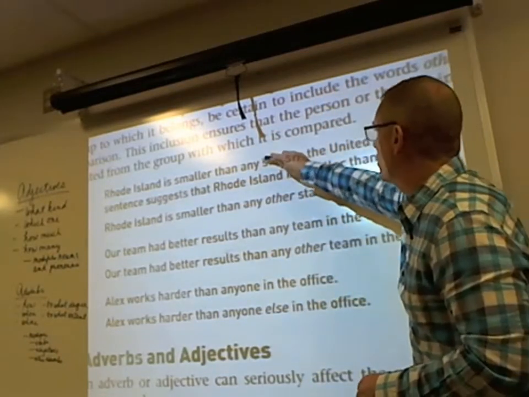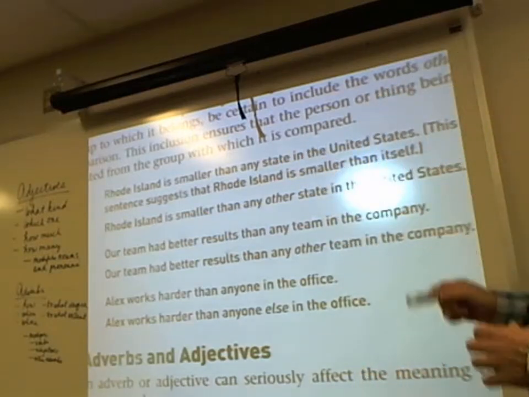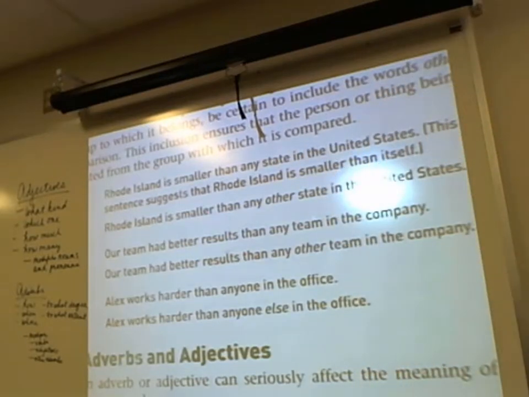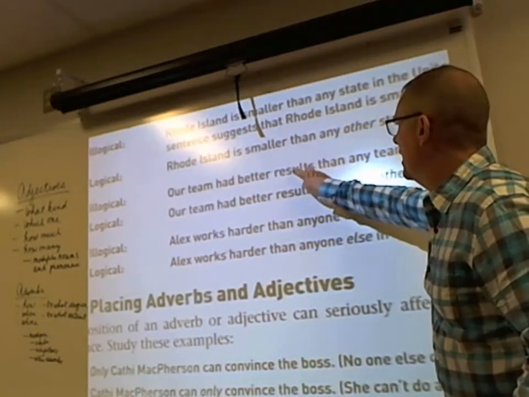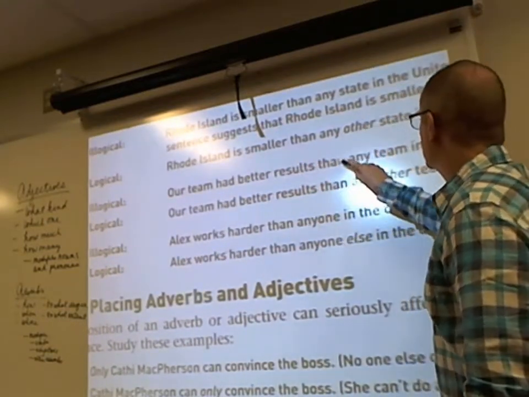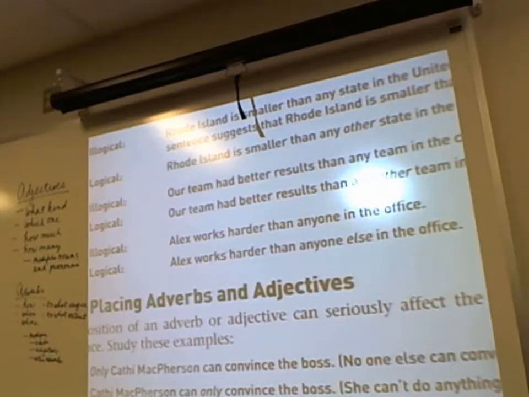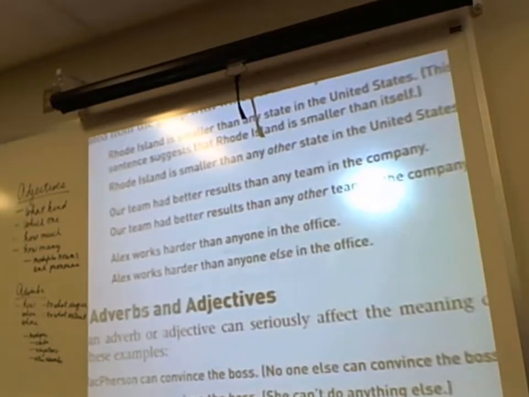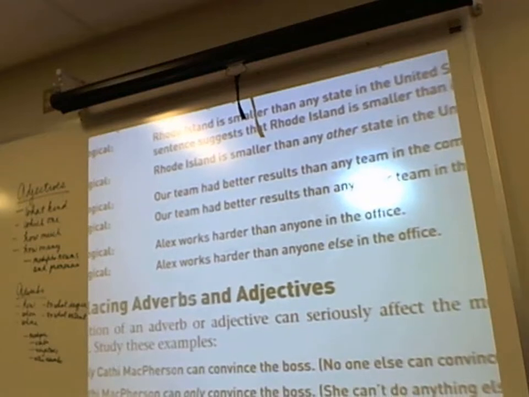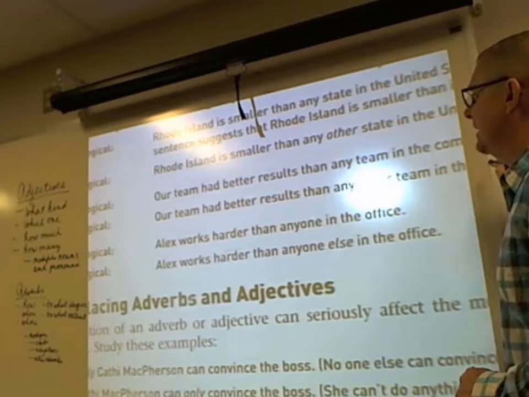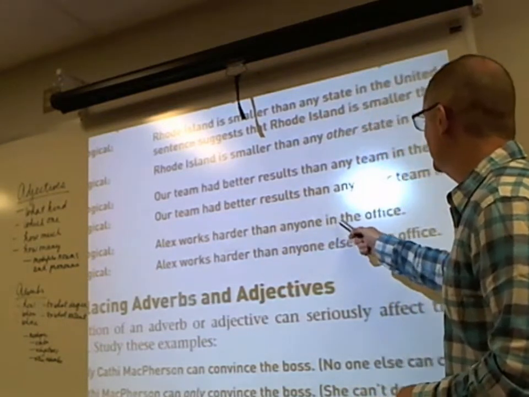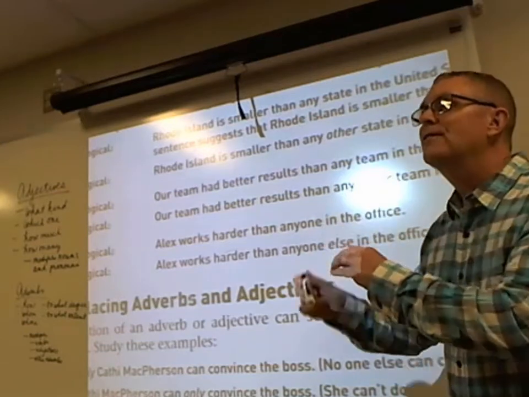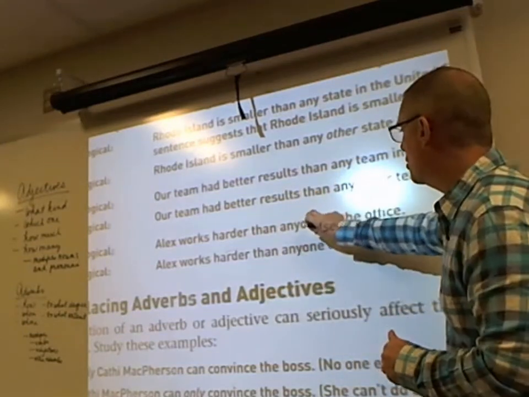Our team had better results than any team in the company, meaning it had better results than itself. So it should be than any other team in the company. Alex works harder than anyone in the office. He works harder than anyone else. He doesn't work harder than himself. So make sure that you include those adjectives that are necessary to complete the meaning of the message.